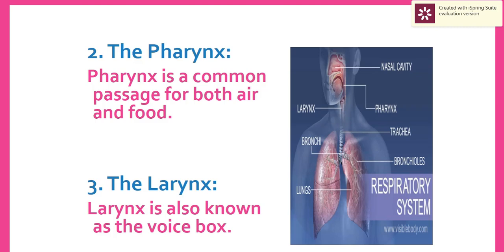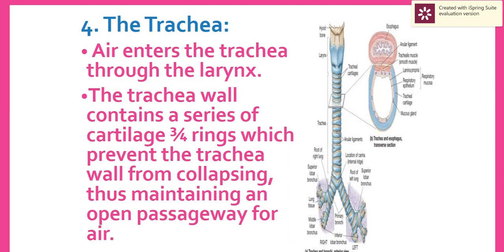It's considered a common passage for both air and food, where the air then goes from it through the larynx to the trachea. The larynx is also known as the voice box. Air enters the trachea, whose wall consists of three-quarter cartilaginous rings to prevent the trachea from collapsing and to always keep the air passage open.